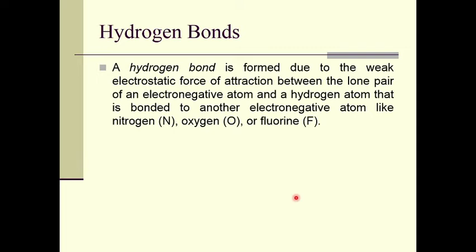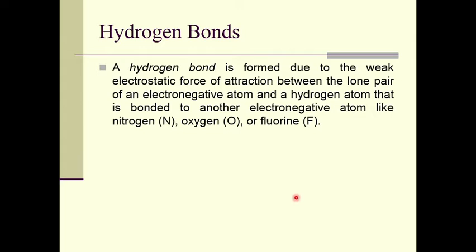Let us study the hydrogen bonds in detail. A hydrogen bond is formed due to the weak electrostatic force of attraction between the lone pair of an electronegative atom and a hydrogen atom that is bonded to another electronegative atom like nitrogen, oxygen or fluorine.